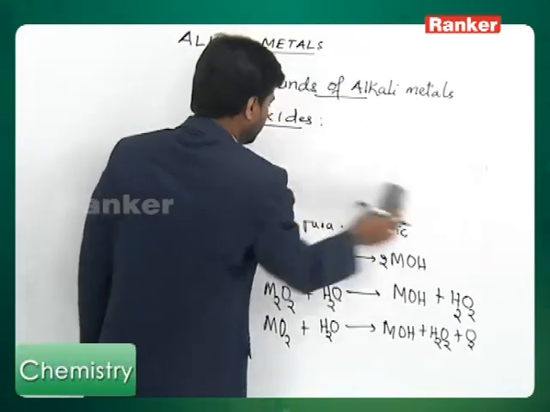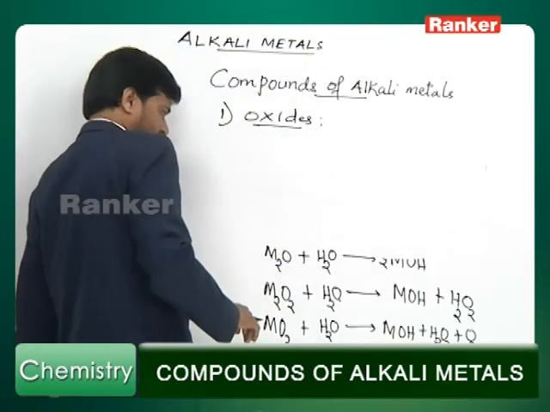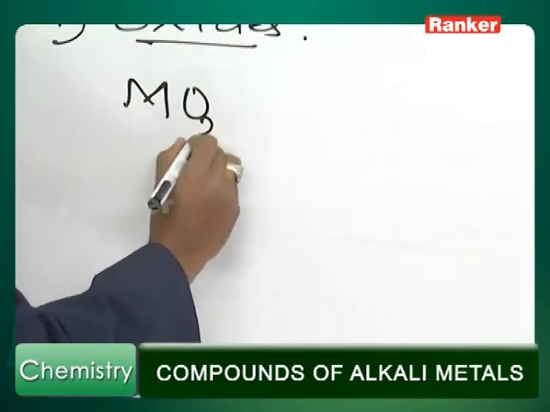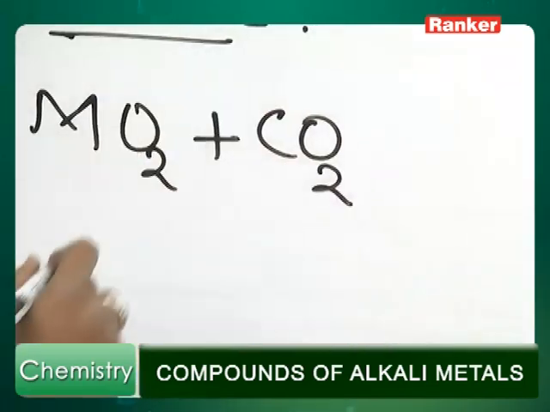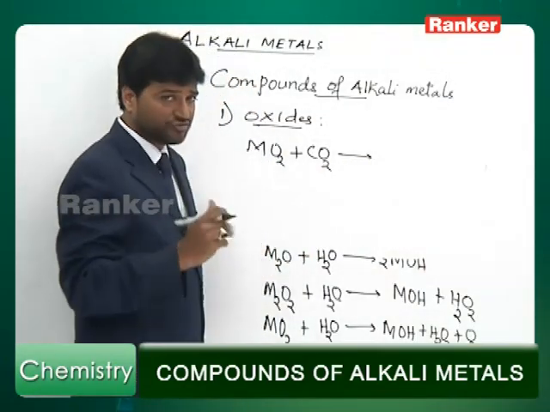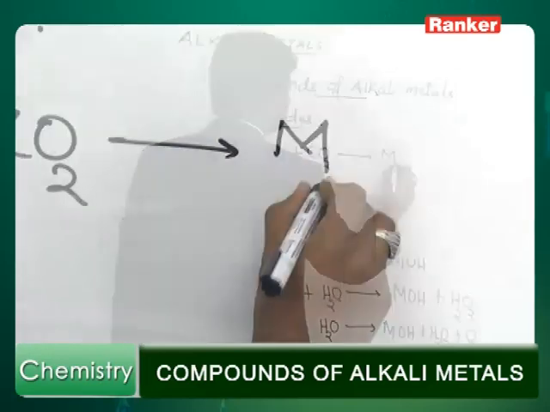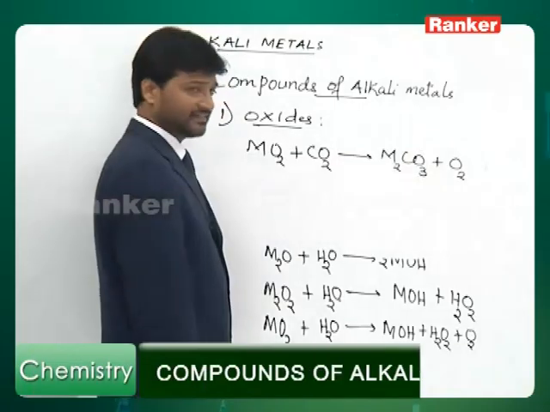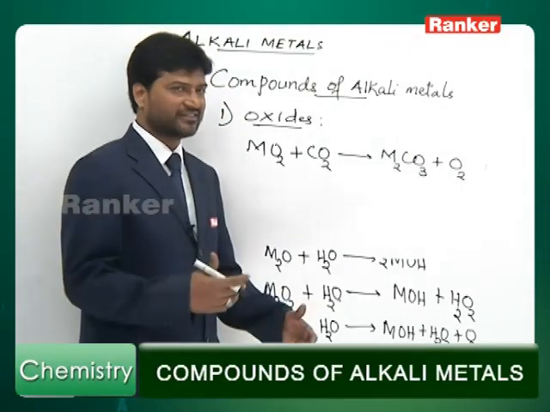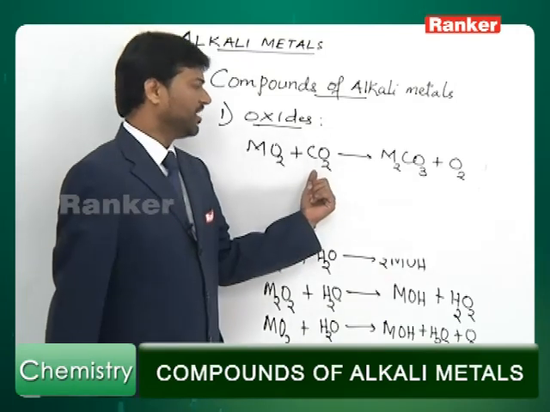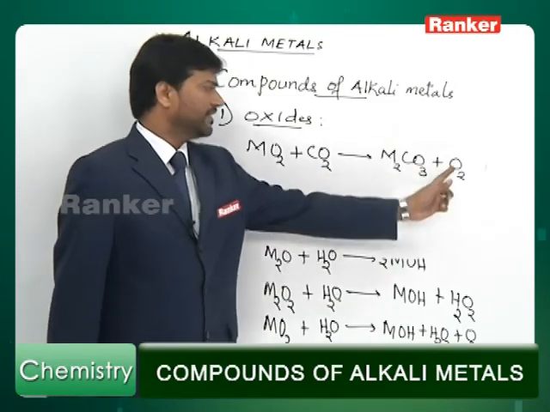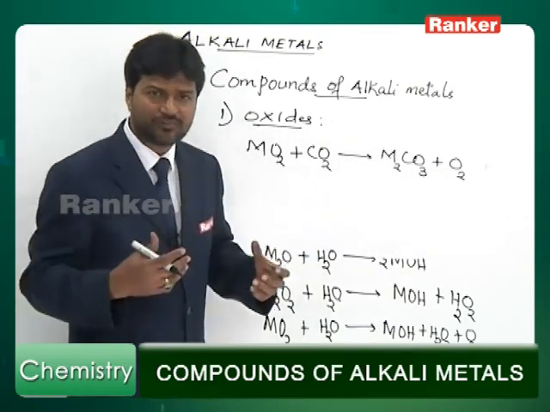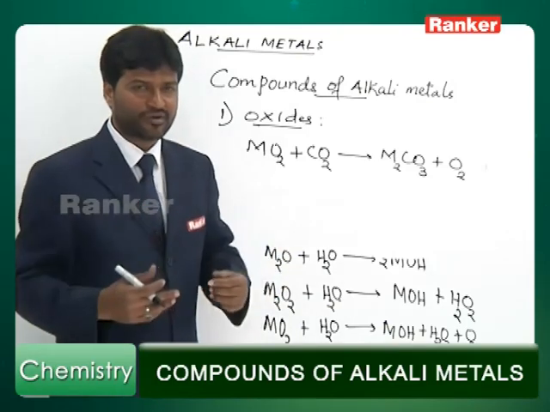Now, look at this important reaction of superoxide. When a superoxide reacts with carbon dioxide, what you get is metal carbonate and oxygen gas. This is a very, very important reaction. You try to realize the significance of this reaction. In this reaction, carbon dioxide is absorbed and an equivalent amount of oxygen gas is produced. So, a superoxide can absorb carbon dioxide and can produce equivalent amount of oxygen.